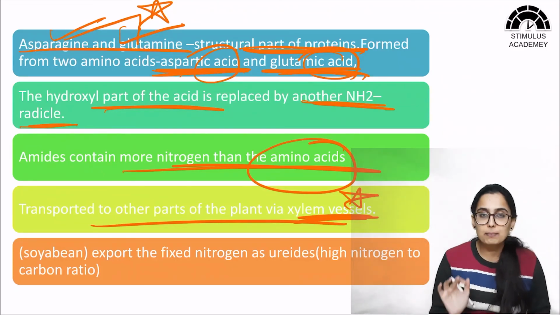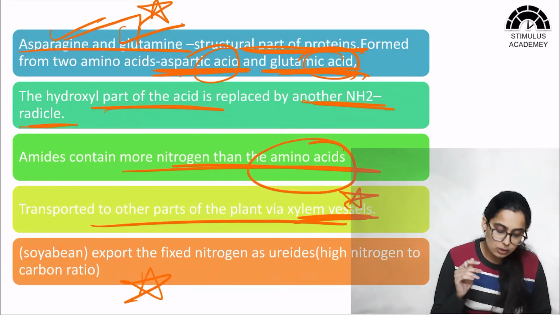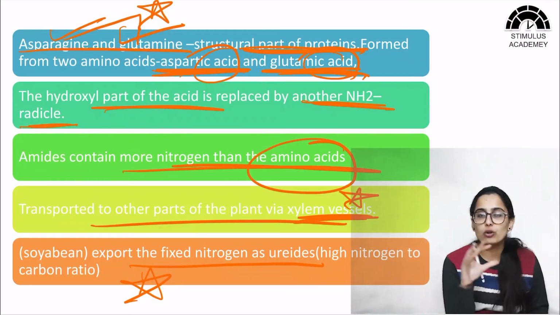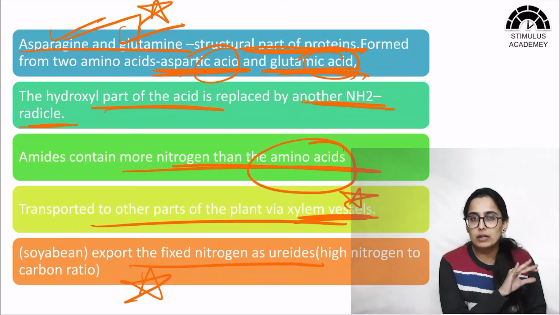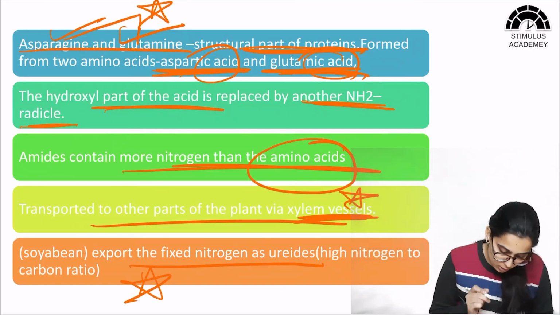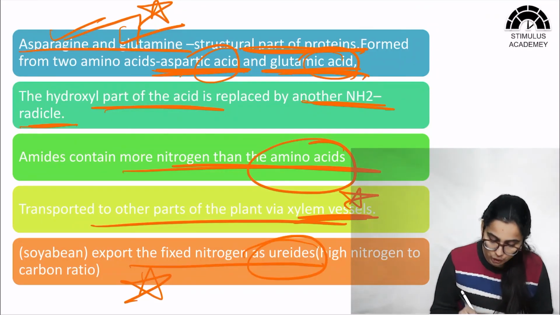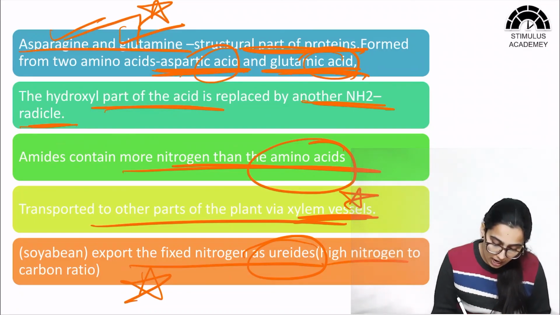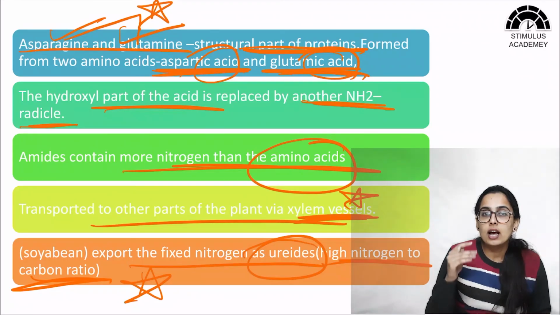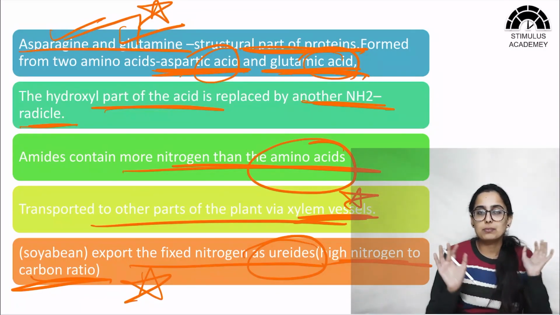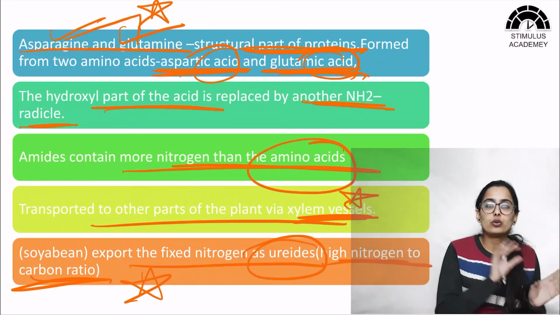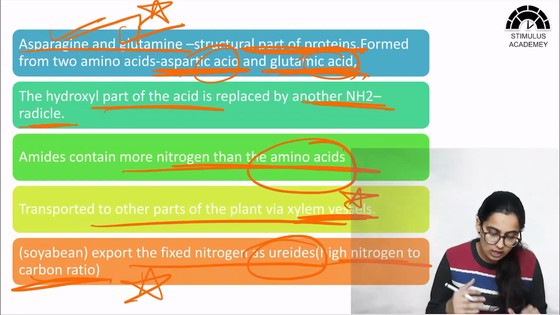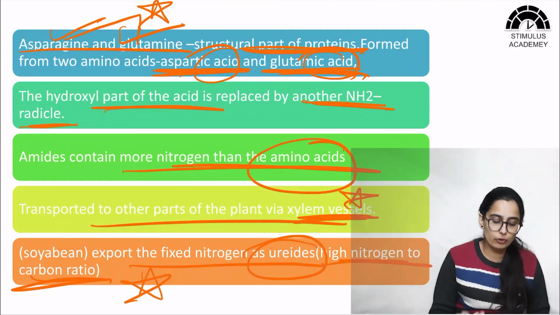Okay, now a special point to be noted here is that soybean, in soybean what happens is कि बाकी प्लांट्स के अंदर तो अमीनो एसिड्स ट्रांसफर हो रहे हैं through the xylem from one part of the plant to the other. यहाँ पे सोयाबीन के अंदर fixed nitrogen is in the form of urates. Okay, so these urates which have a high nitrogen to carbon ratio are being transported. So soybean के अंदर a special case is that urates are formed which contain a high nitrogen to carbon ratio, and these urates are the transport form of nitrogen.